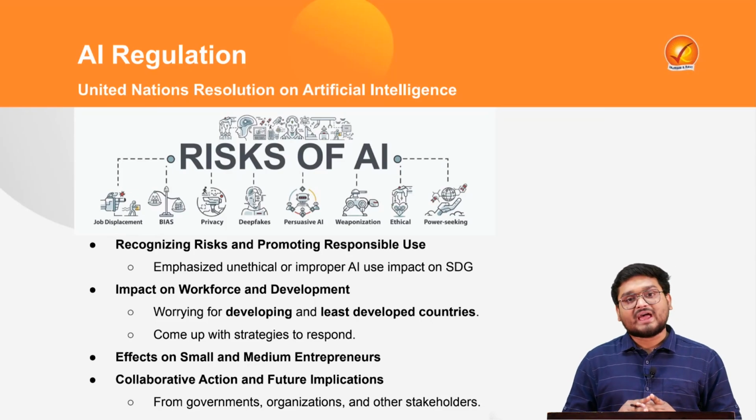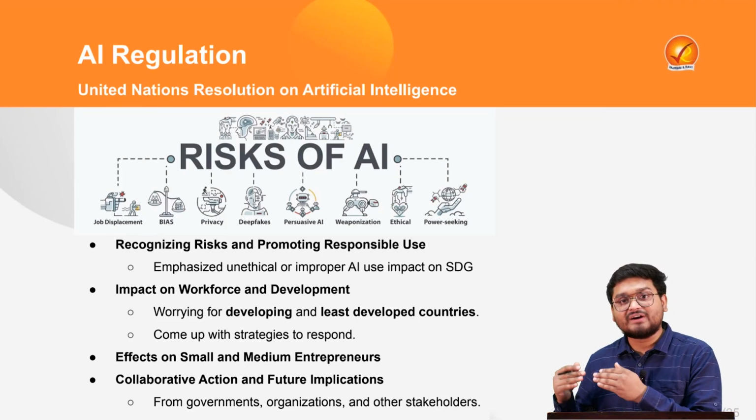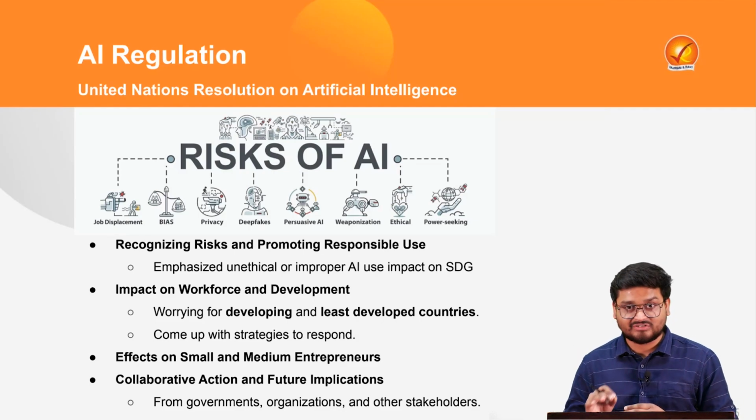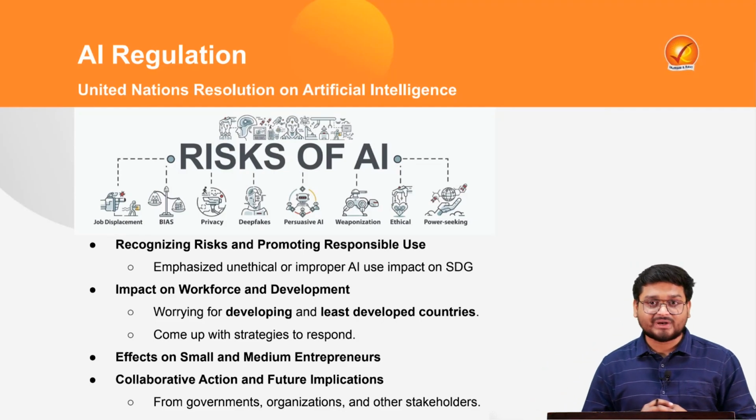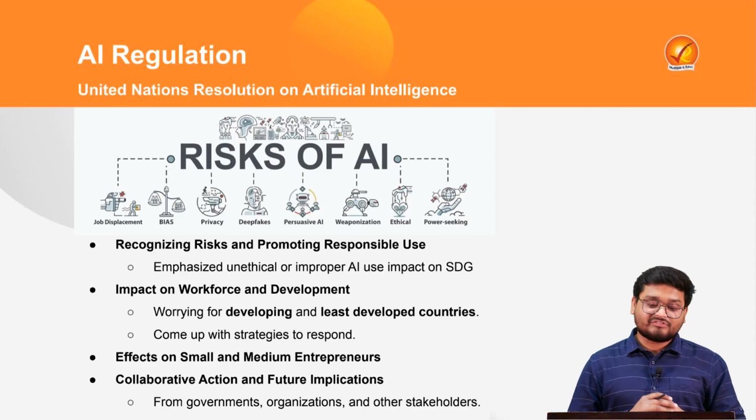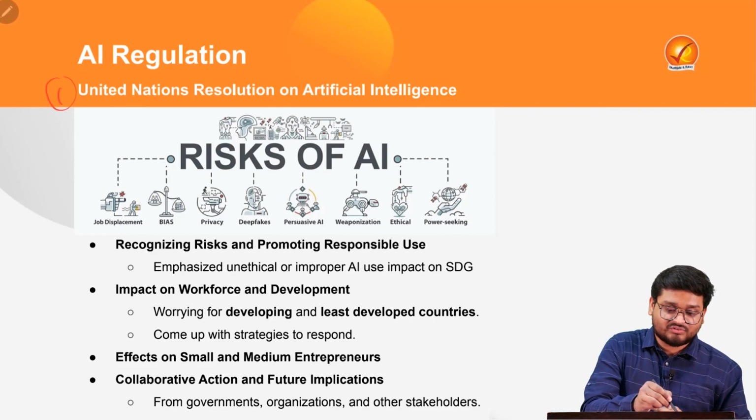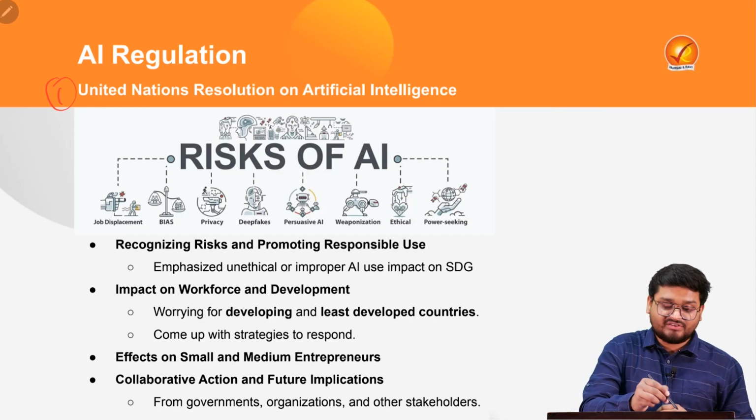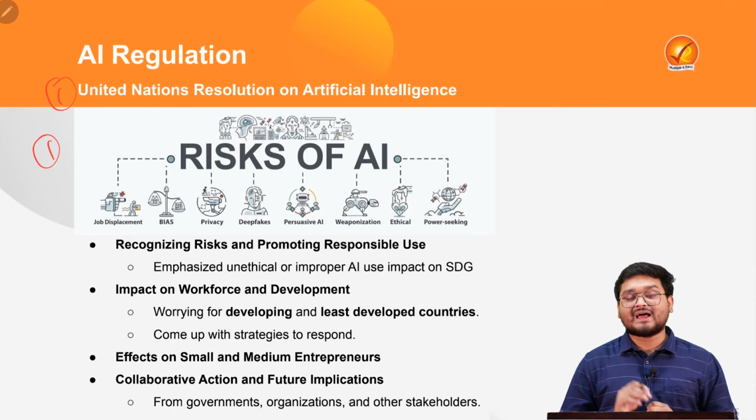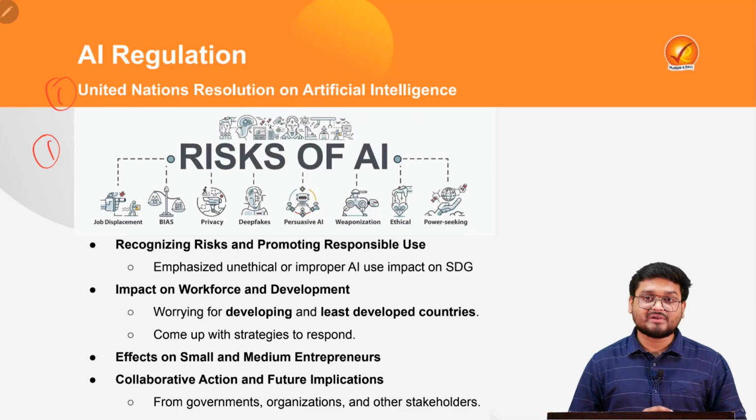Here we will be looking at how the various governance initiatives of the various nations and some of the bodies in the international area function with respect to artificial intelligence. And at the very first instance we have the United Nations resolution on artificial intelligence. The very first thing that this resolution did is actually to highlight the risks that are coming from AI.